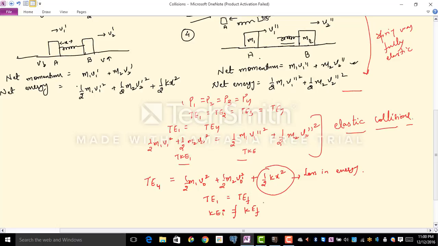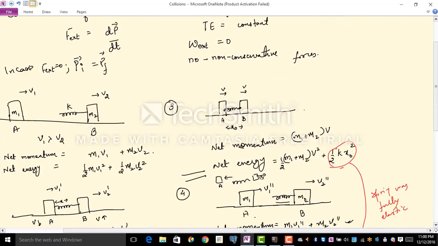When this is the case, when some amount of energy remains in the form of potential energy, or this energy can also be counted as the loss in the form of thermal energy or sound energy or light energy, this kind of collision is termed as inelastic collision. And now I would very smartly conclude what a completely inelastic collision is.